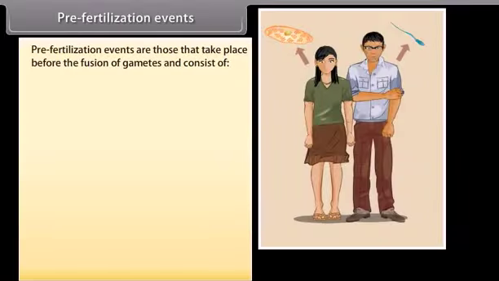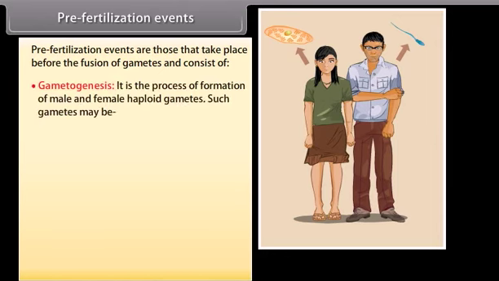Pre-fertilization events. Pre-fertilization events are those that take place before the fusion of gametes and consist of gametogenesis. It is the process of formation of male and female haploid gametes. Such gametes may be isogametes, heterogametes.